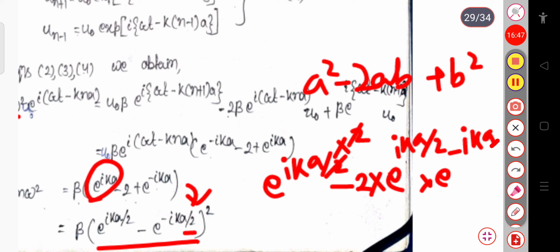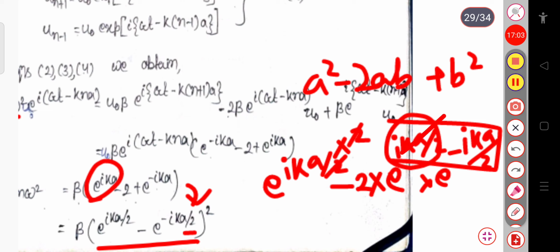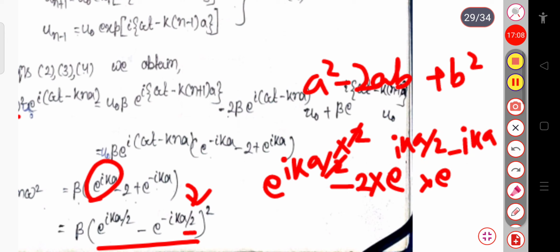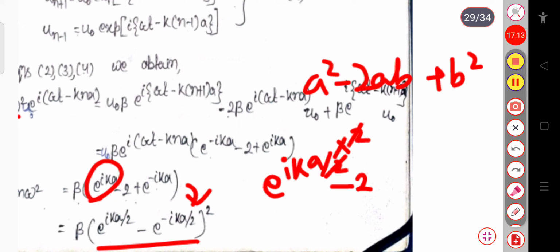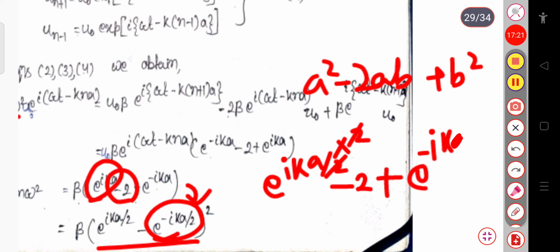When this exponential ika by 2 is added with the exponential minus ika by 2, the plus sign cancels with the minus, so this will be exponential 0, and exponential 0 is nothing but 1. So this will be 2 into 1, that is minus 2 again, plus b square. In place of b square I will write exponential minus ika by 2 into 2, so the 2 gets cancelled, and this will be exponential minus ik.